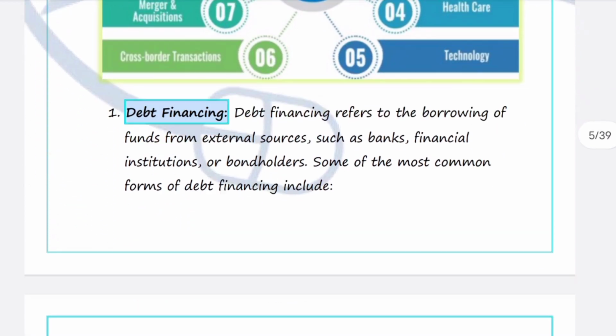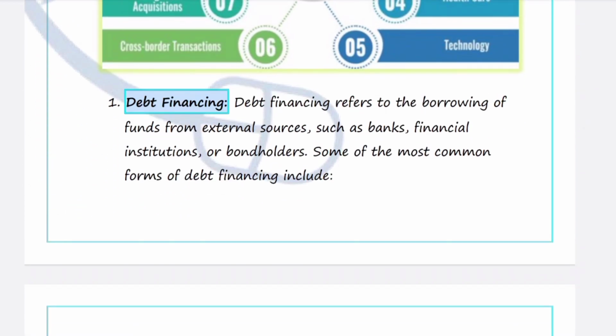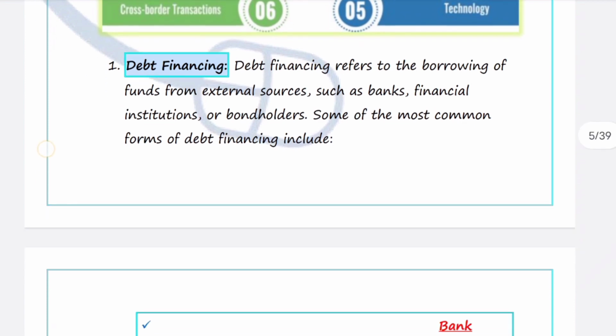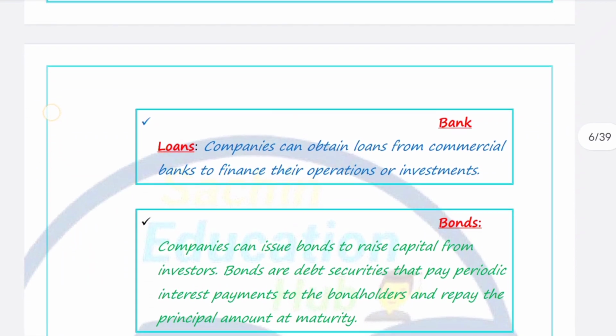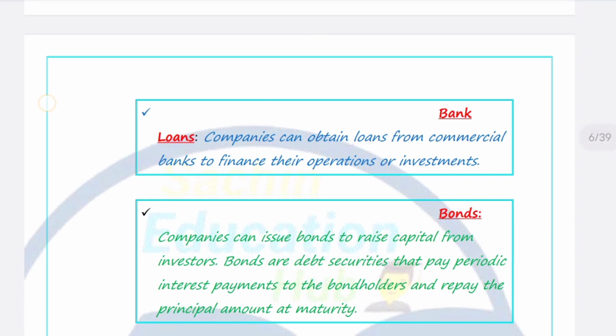Firstly, coming to debt financing. Debt financing means borrowing funds from external sources, meaning banks, financial institutions or bondholders. If the company raises finance from these types of external sources, then it will be considered debt financing for the company. So what will be included in this type of debt financing? It will include bank loans.